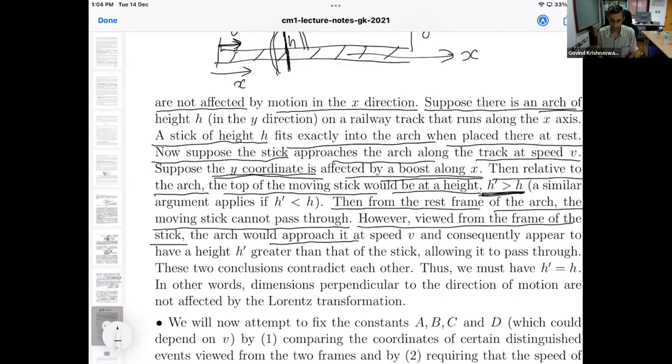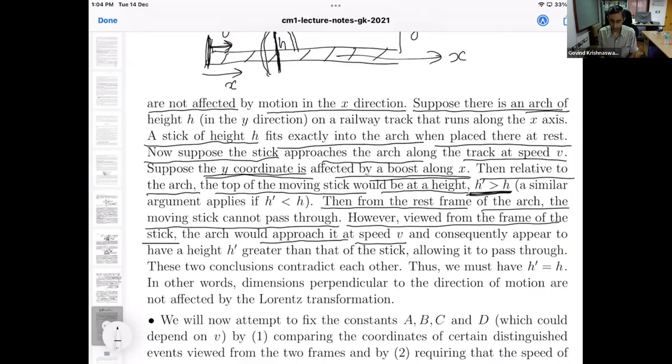We go now to the rest frame of the stick, where the arch is approaching at speed v. Because of our assumption, the stick would say that the arch appears to have a height h prime greater than that of the stick.